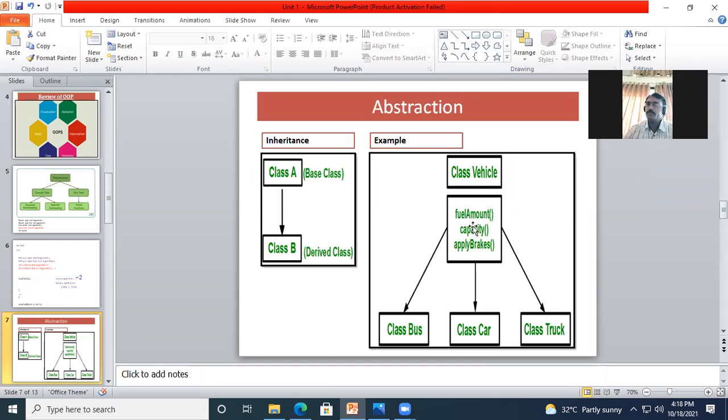Fuel amount ही एक property आहे. Capacity, sitting capacity किती आहे vehicle ची, this is second property. आणि brakes. Okay, so this is the third property of this vehicle class.